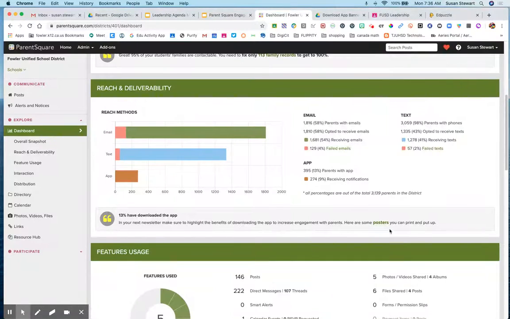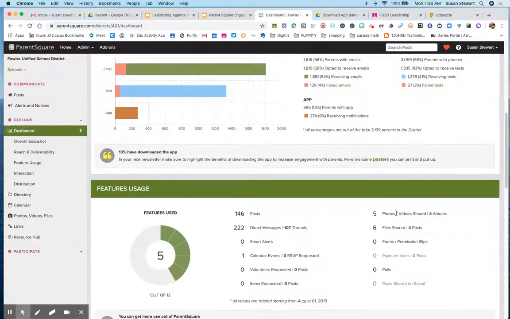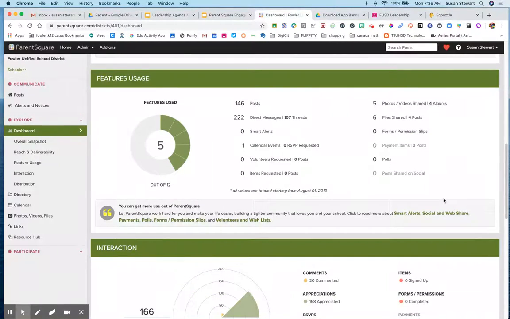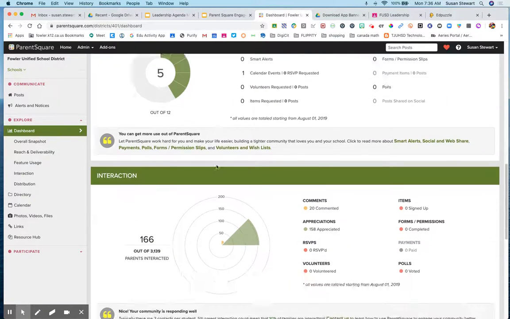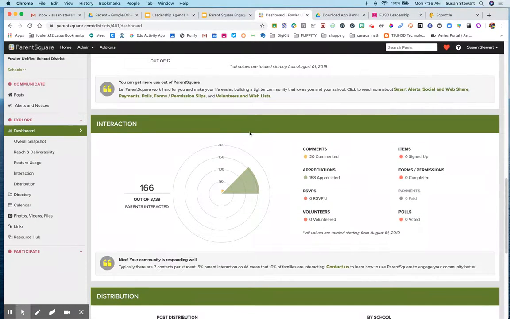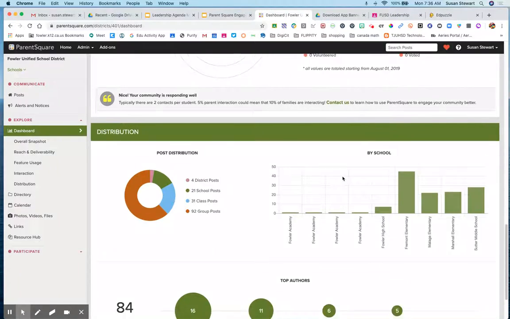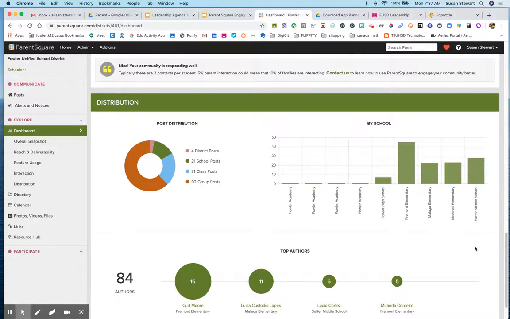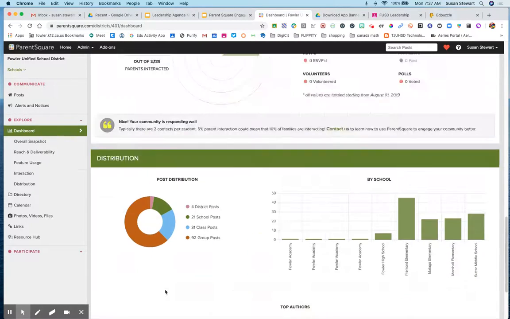I also noticed that Parent Square is really great about giving me posters and information I can share with families. Some additional feature usage I see in the main dashboard: I can see what features we're using of Parent Square so far. I can also see the interaction. That's the parent engagement, how many comments have been made, how many appreciations, kind of like the like on social media. And as I go through, I can see which schools are active, and I can especially see which teachers are piloting this with some enthusiasm, right? So I get a lot of information about what's being posted.